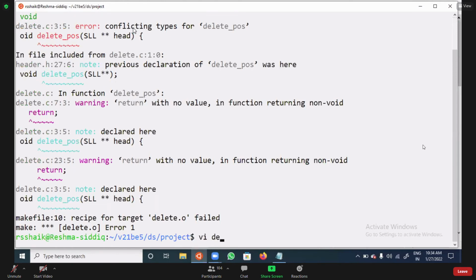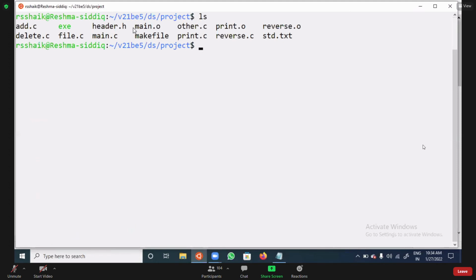Whenever I modify the delete file, you can observe here. Main.c, there is no problem, it is created. Then print, no problem, print.o. Reverse, no problem, reverse.o created. After compiling these three, at delete there is a problem.